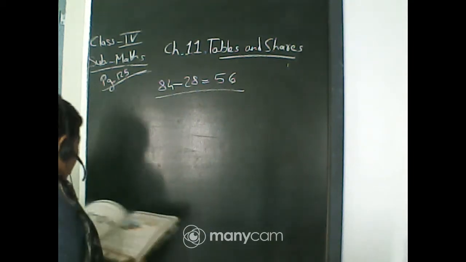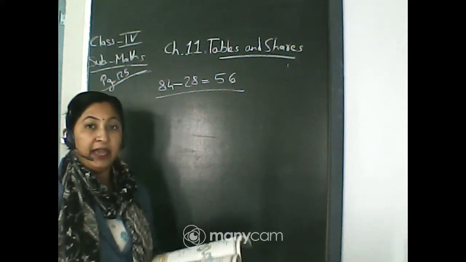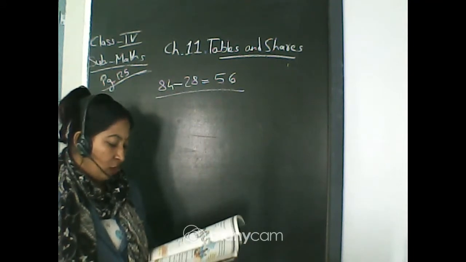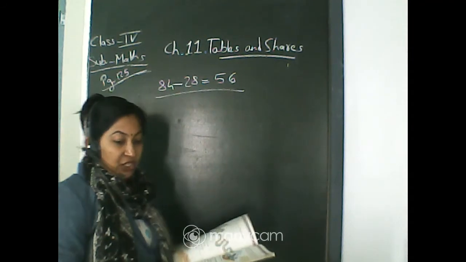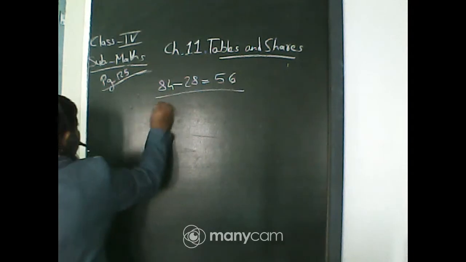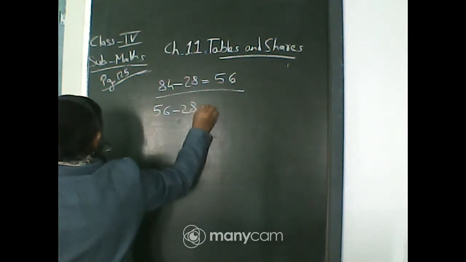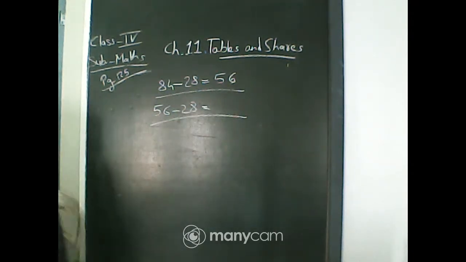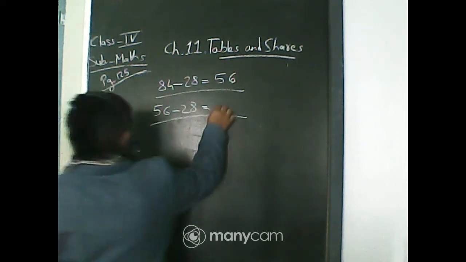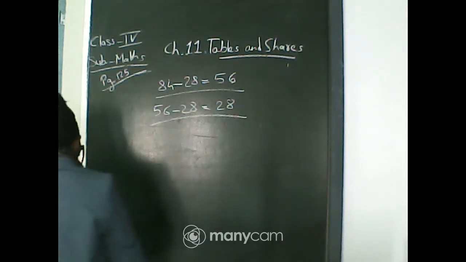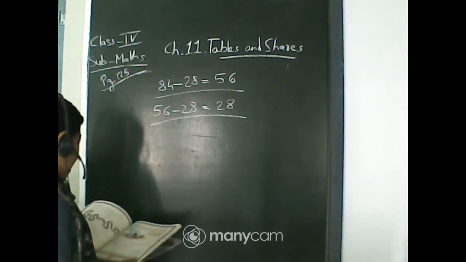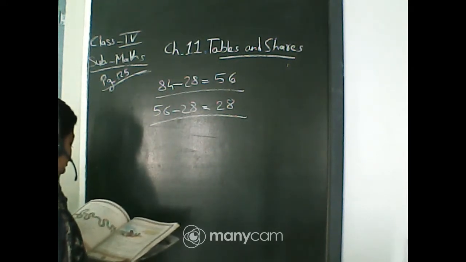Then he took shells for the third necklace. Again 28 shells are removed. So he was left with dash shells. So again 56 minus 28. The answer will be, exactly, again 28, isn't it? So he was left with 28 shells.